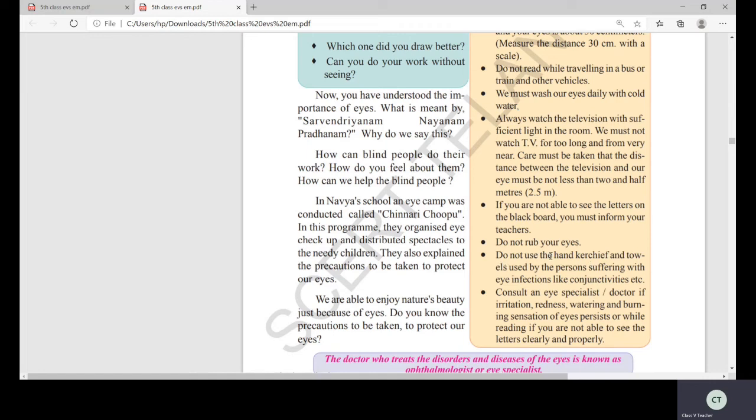Now, next point, do not use handkerchiefs and towels used by persons suffering with eye infections like conjunctivitis, etc. Many people, during fevers, get eye conjunctivitis. Their eyes will become red and they will get some pus from the eyes. So when a person has conjunctivitis or any eye infection, you must not use that person's handkerchief or towel. So be careful, children, don't use that.